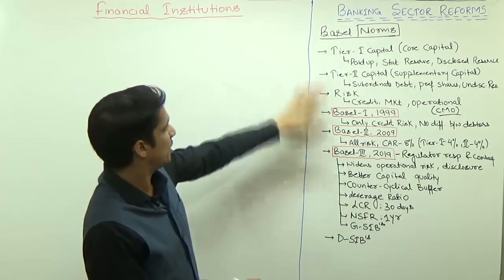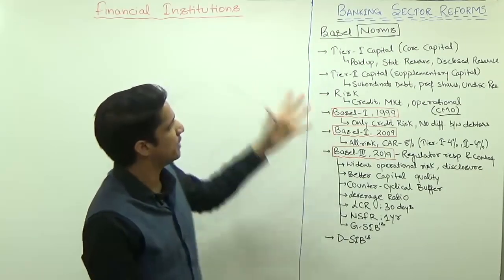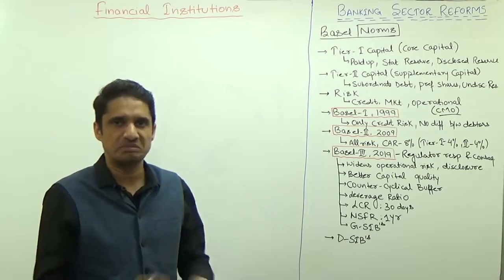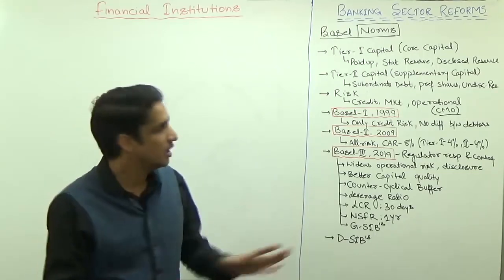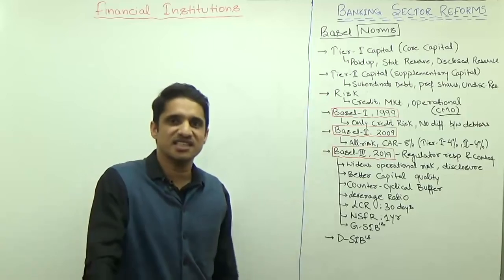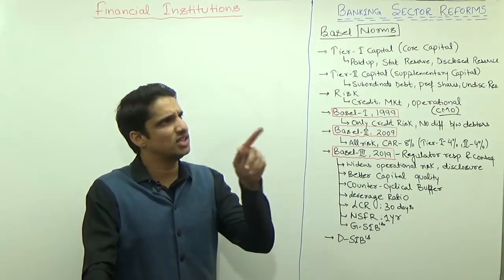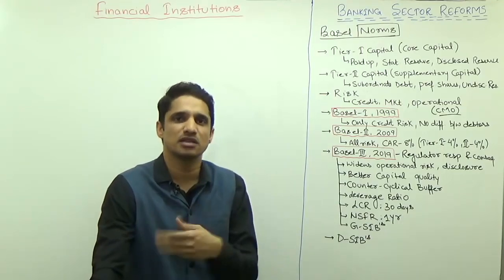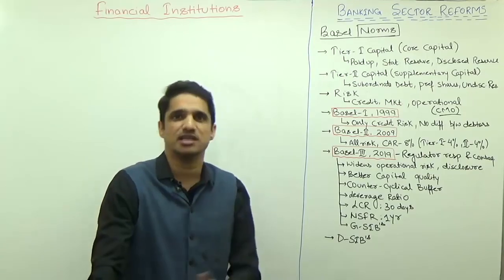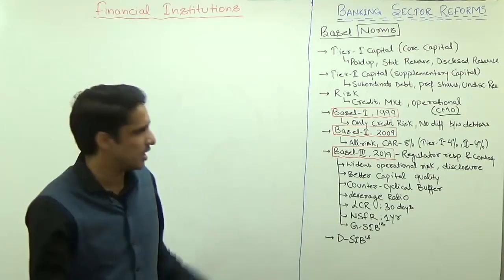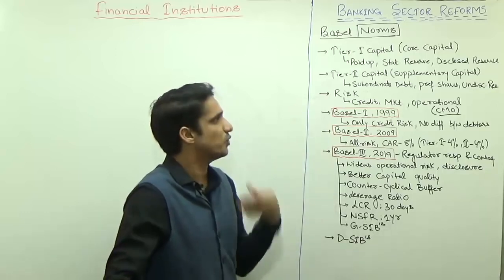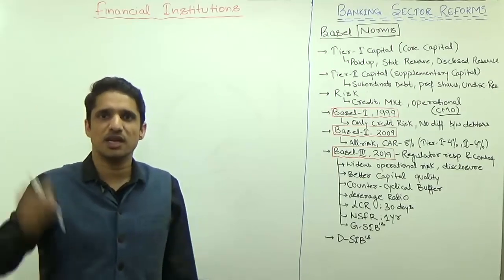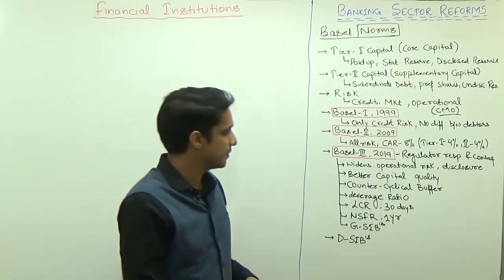But the things which I am discussing under Basel norms are more than enough from any exam perspective, be it SSC, RBI, state PCS, UPSC. Last to last year, UPSC asked one question: Basel 3 norms are related to which of the following things? And one option was the banking sector. Such simple questions UPSC has asked. State PCS or SSC can ask some different, factual questions, like what is the tier 1 target under Basel 2? What is the tier 1 target under Basel 3? So some factual questions can be asked.